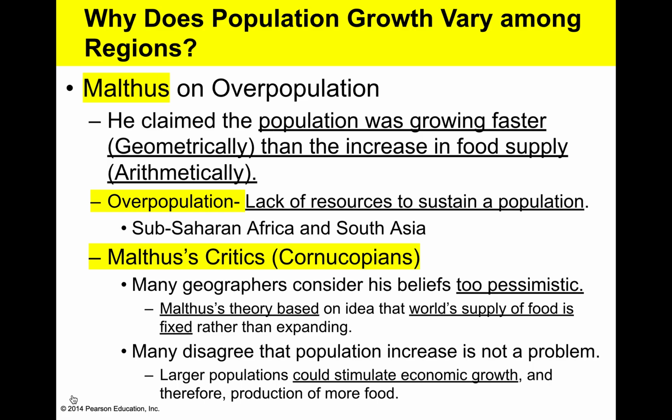Malthusian critics, also cornucopians, argue that it's too pessimistic. Malthus's theory is based only on the world supply of food, and it was fixed rather than expanding, so he didn't take into account technological development or advanced development of food production. Many disagree that population increase is a problem. Larger populations could stimulate economic growth. With more people born, more people could be in the labor force, and therefore they could produce more food.